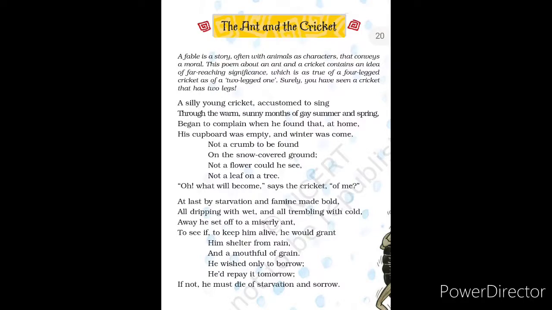So now the explanation of the fourth stanza. The cricket approaches the ant to seek his help for shelter. Shelter means home, a house to stay inside, to escape from the cold winter. The rains made it difficult for the cricket to protect himself from the wet surroundings.